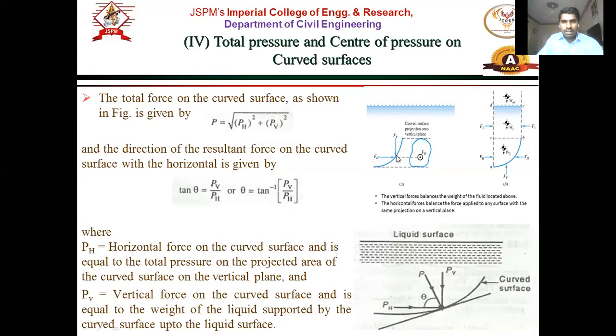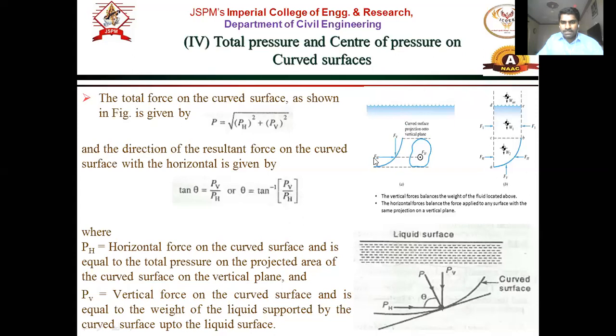Therefore we resolved two forces, vertical force and horizontal force. For horizontal, we assumed that it is the force exerted by the pressure on the projected area. So whatever projected area there is for this portion, the pressure will be exerted on this projected area, and the vertical force is nothing but whatever fluid is in this portion above that particular curved surface, up to the free liquid surface.